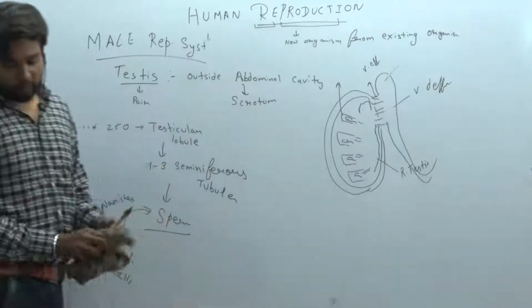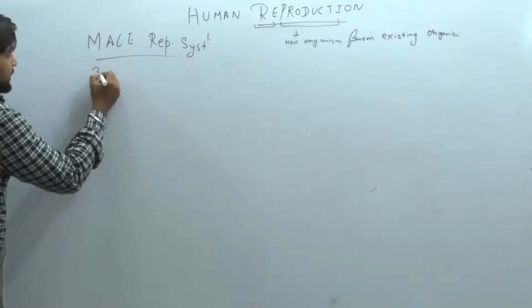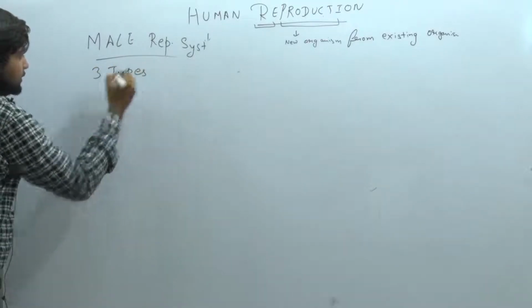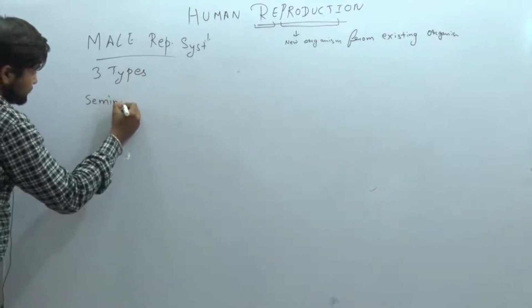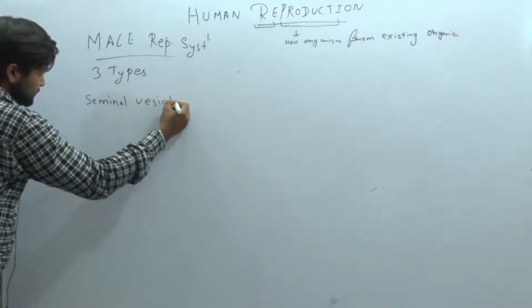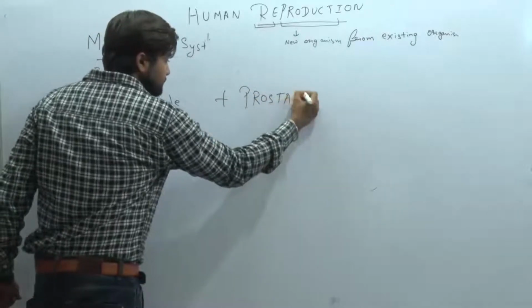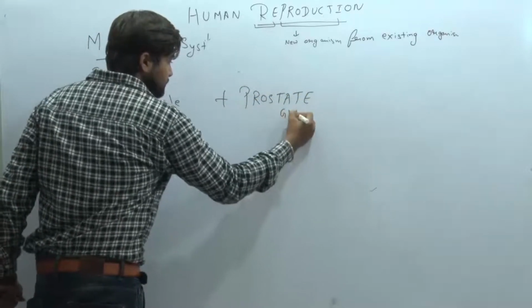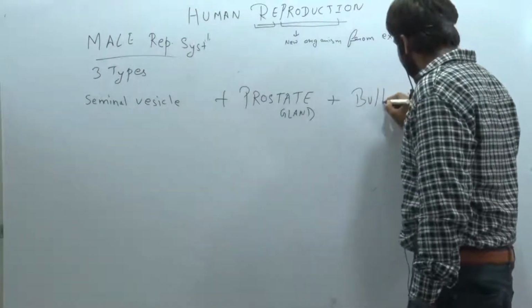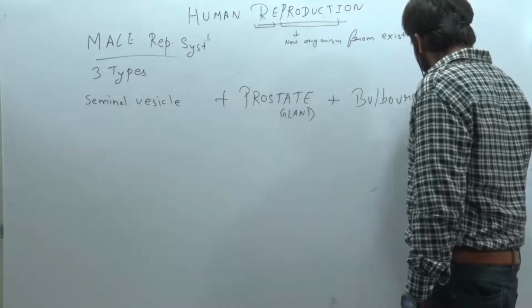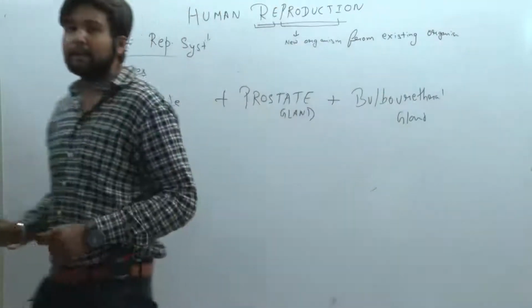Okay, let's move further and start with the gland system. We have three types of glands. The first is the seminal vesicle. The second is the prostate gland. And another is the bulbourethral gland. So how many glands do we have? Three. The most important gland is the seminal vesicle.